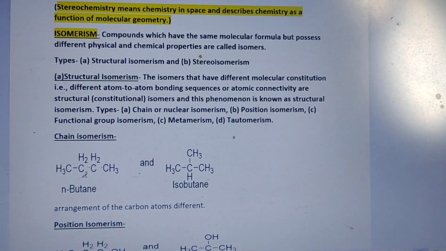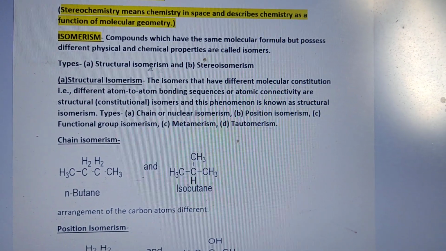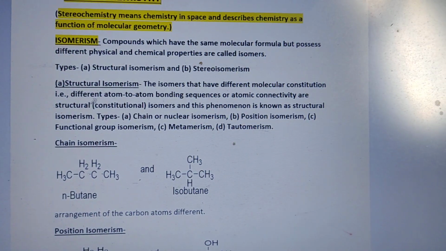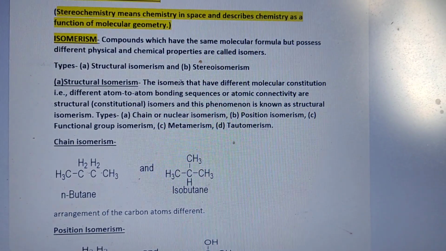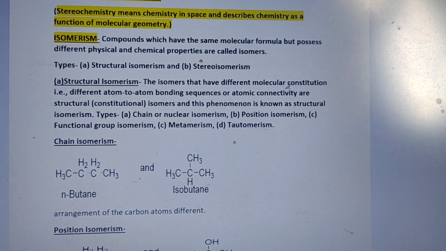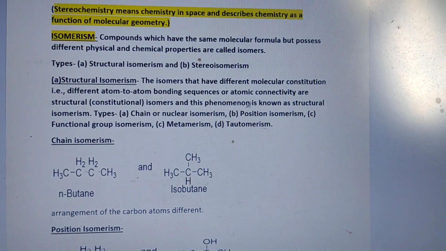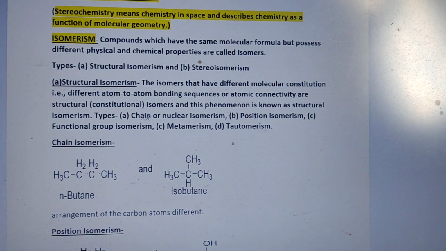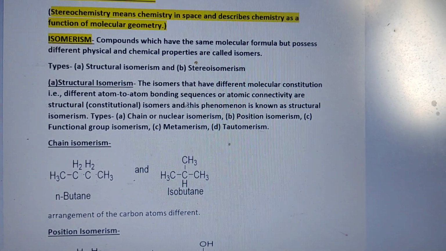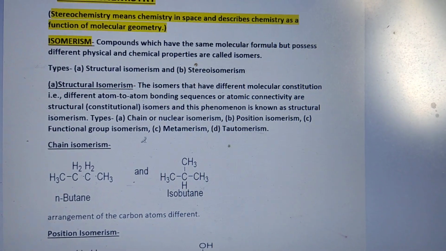Then, first, the types: structural isomerism and stereoisomerism. Structural isomerism means the isomers have a defined molecular constitution, that is, a defined atom-to-atom bonding sequence or atom connectivity. They are structural or constitutional isomers, and this phenomenon is known as structural isomerism.